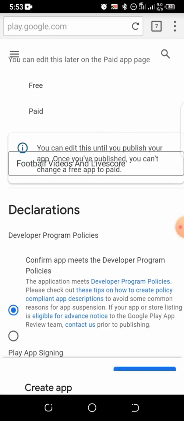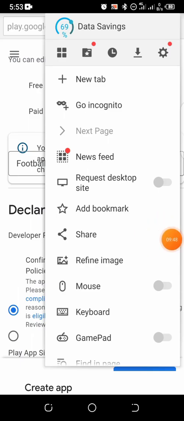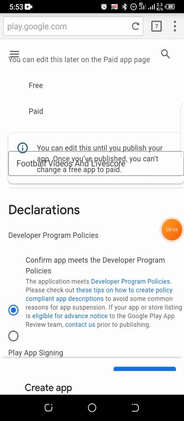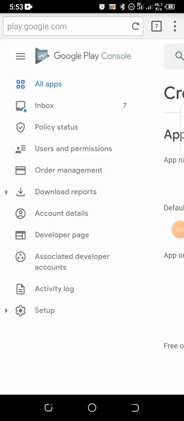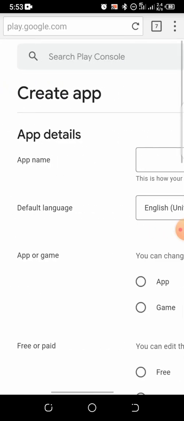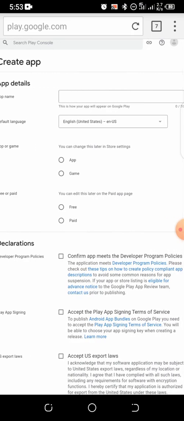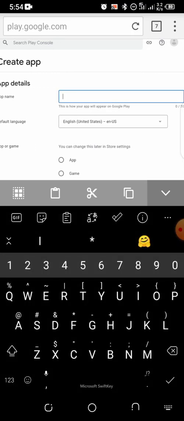The browser I'm using is somehow acting up, and I don't want to change this browser right now. So what I'm going to do is use desktop view. I'm going to switch to desktop view right now, so that you can have a clear outlook. All right, so I'm going to start all over.